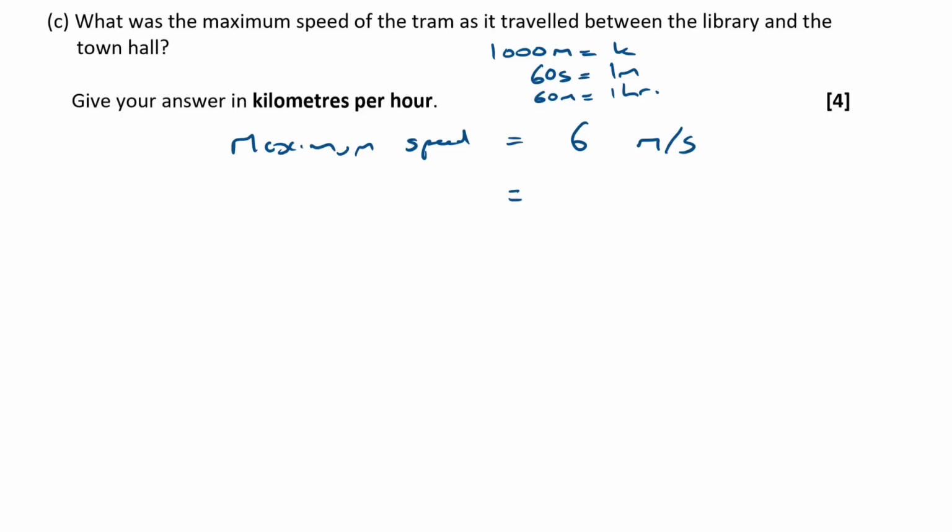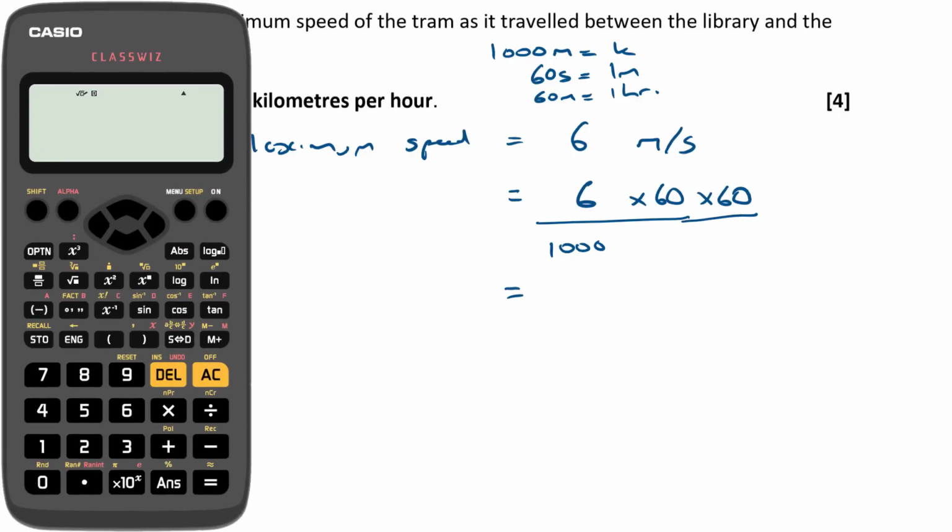So if we're going to convert this from meters per second into kilometers per hour, we're going to have to take that 6, divide it by 1000 to go from meters into kilometers. We're also going to have to multiply it by 60 to go from seconds to minutes, and then multiply it by another 60 to go from minutes into hours.